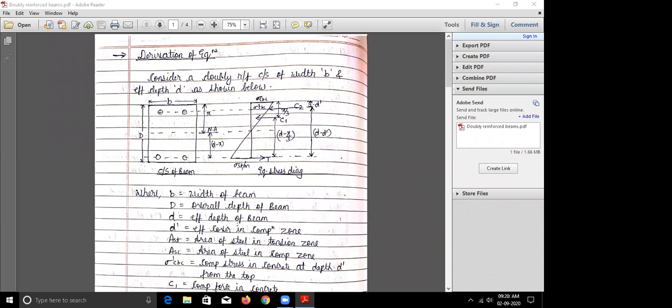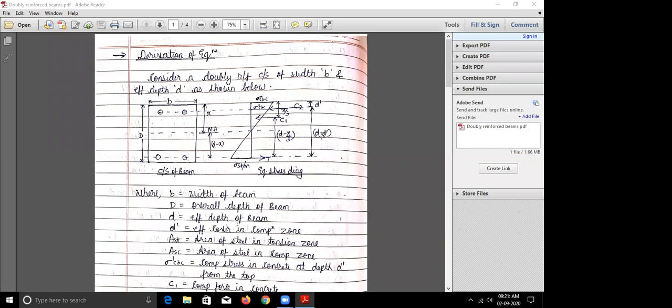The distance from the top fiber to the center of the compressive steel is given by D dash. I hope this diagram is clear to everyone. And the lever arm for the compressive force C2 is D minus D dash.